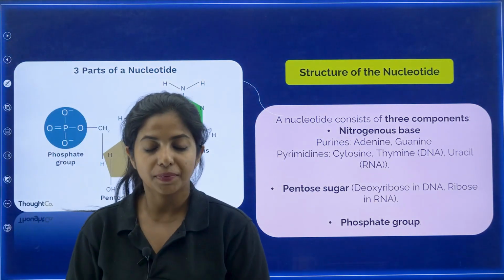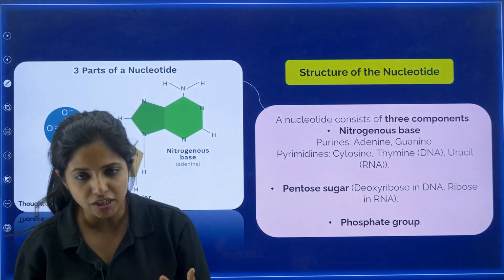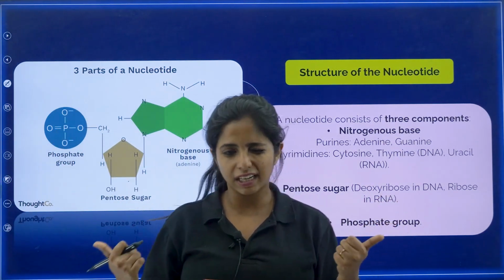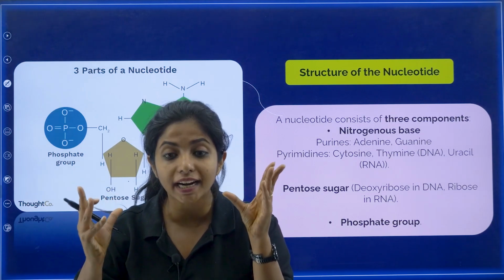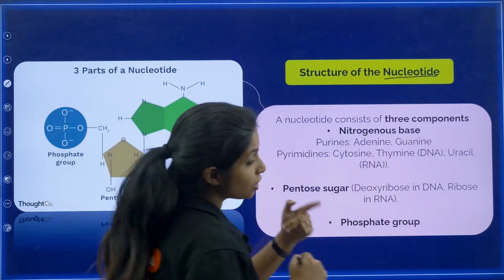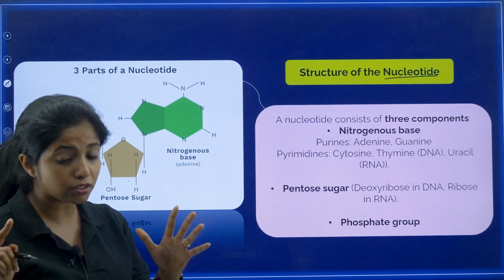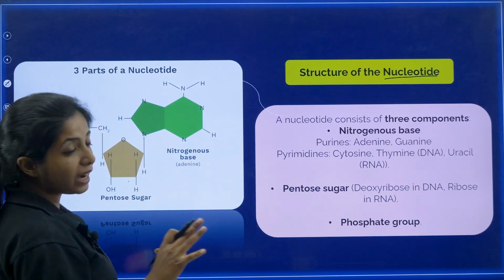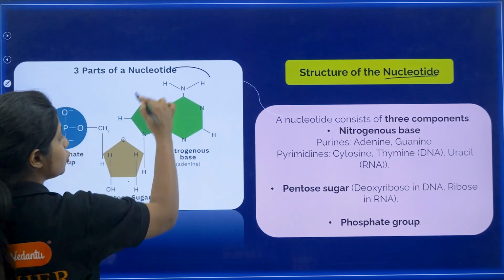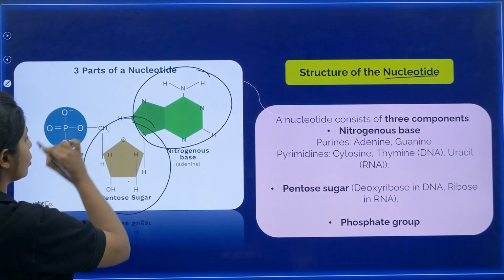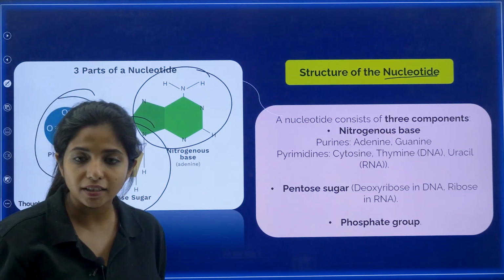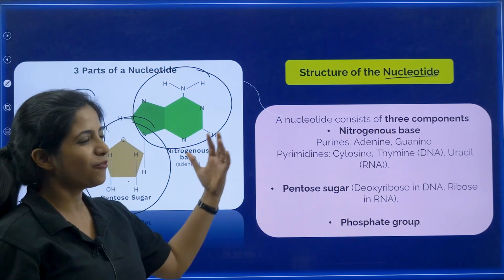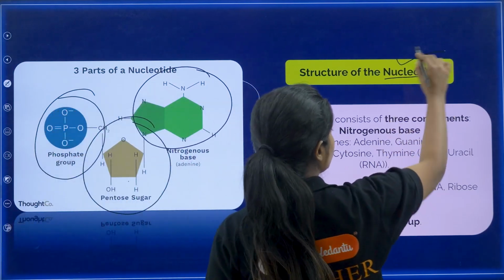Chalo, first thing. The DNA structure or the RNA structure, whatever genetic material you take, DNA or RNA, the basic unit is what? A nucleotide. What do you call it? Nucleotide. And this is going to be really fast, okay? This is a one-shot session, very fast. So a nucleotide contains 3 components. One is the nitrogenous base, second is the pentose sugar, and one is the phosphate group. All of them come together to form basically the nucleotide, my dear children.